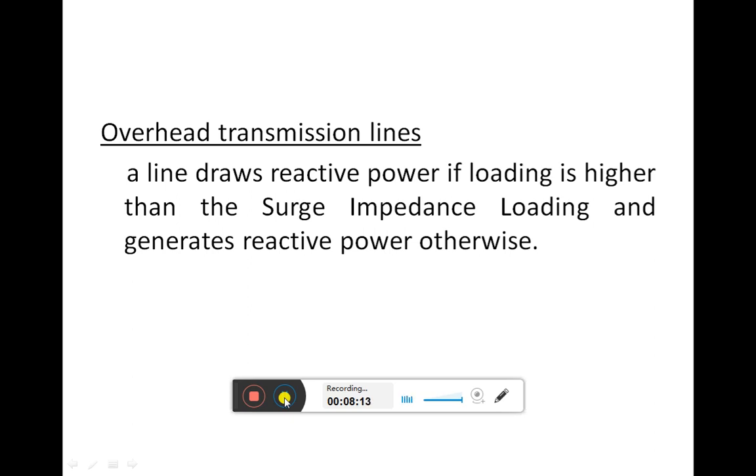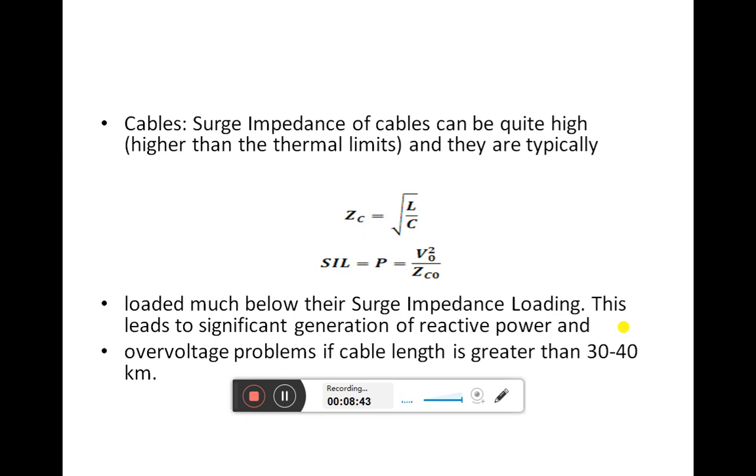The overloading here is given in terms of the surge impedance. In other words, the line draws reactive power if loading is higher than the surge impedance loading, and it generates reactive power otherwise. So this is about the overhead transmission line. Next let us see about underground cables. Whether an underground cable will produce or absorb reactive power also depends upon its surge impedance loading.